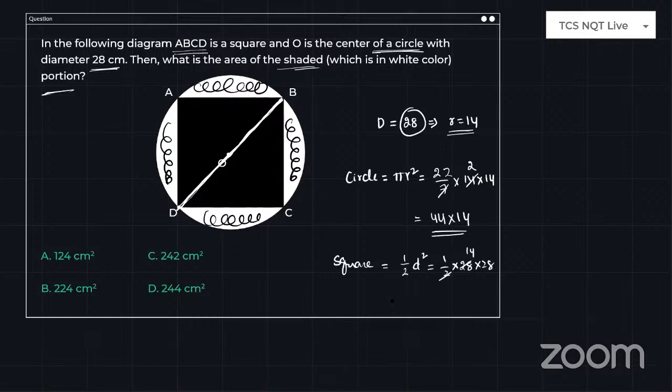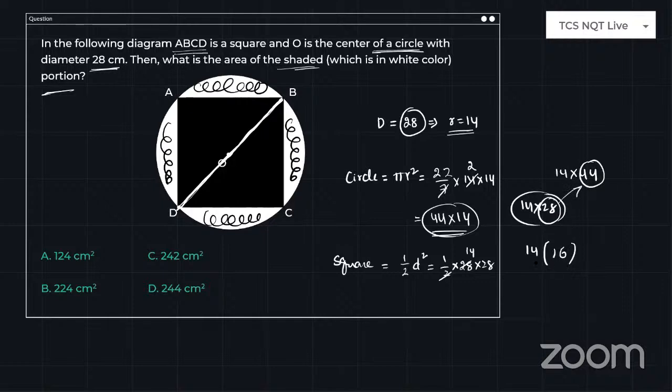Simply see here, 14 into 28 is there, and here 14 into 44 is there. If you take 14 common, the difference of 44 and 28 is 16. So 14 sixteens are 224. So option B is correct: 224 centimeters square. Area is always in centimeter square, right? So this is how you can do this.